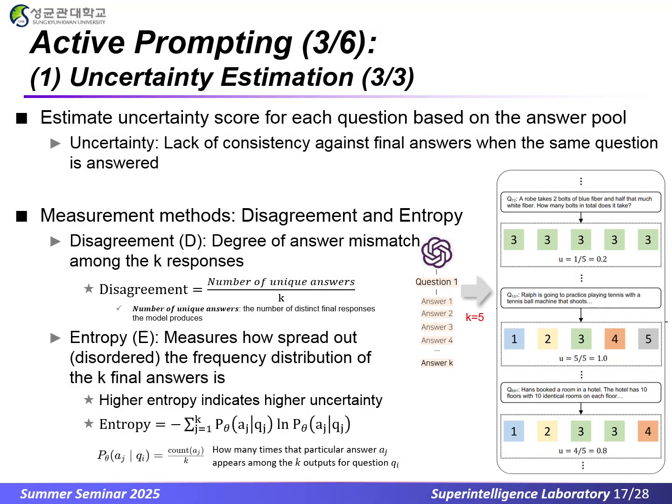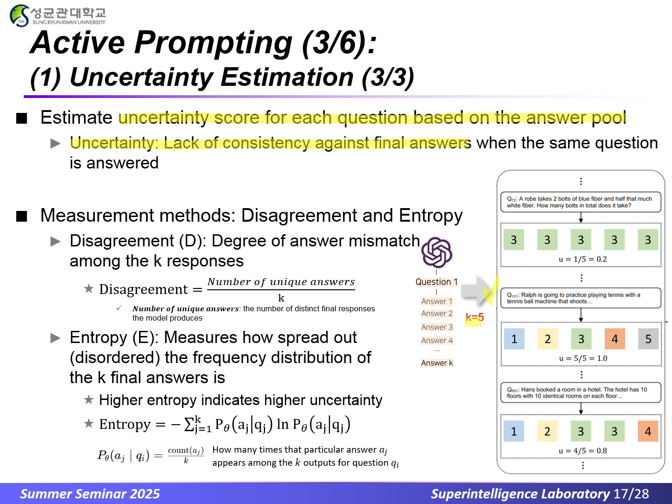On this final step of uncertainty estimation, we estimate how uncertain the model is by computing an uncertainty score for each question based on the answer pool. Here, uncertainty means lack of consistency among final answers, even when the same question is answered. On the right side, there is an example of how we put those two metrics into action, using the tennis ball question as our running example.